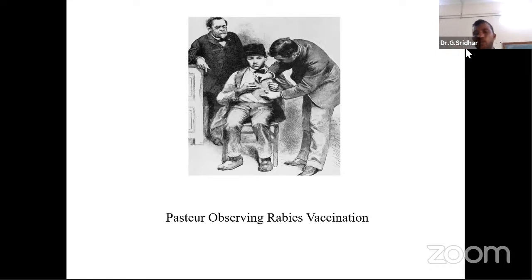Then coming to the innate immune system, because there is a lot of difference between innate and adaptive or acquired immunity. But what are the basic properties of the innate immune system? The innate immune system is a very fast, first line defense mechanism. I mean to say that the first line of defense is called the innate immune system.